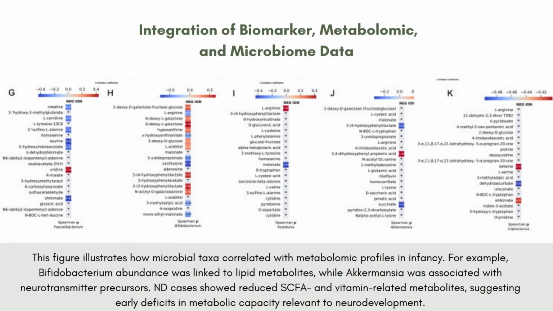What they found was that certain taxa had clear connections to specific metabolites. For instance, Bifidobacterium abundance correlated with a range of lipid metabolites that are important for energy balance and cell membrane function. Akkermansia showed associations with several neurotransmitter precursors, suggesting that lower levels of the microbe could translate to fewer building blocks needed for healthy brain development. They also observed that infants who later developed neurodevelopmental disorders had reductions in metabolites related to short-chain fatty acid production and vitamin biosynthesis. These patterns point to a less supportive metabolic environment very early in life. Overall, this integrative approach helps us see a more complete picture.